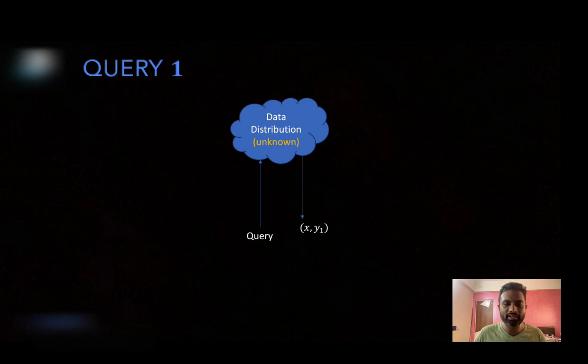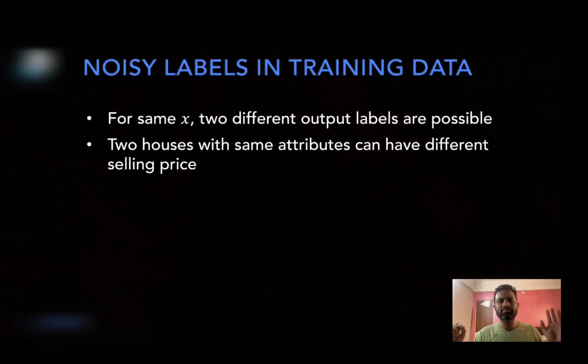You query again and you might get the same small x, but the corresponding label is different, small y2. Here y1 and y2 are different, but x is the same. So that might be possible, and we work with this particular kind of scenario. And this is a very realistic scenario.